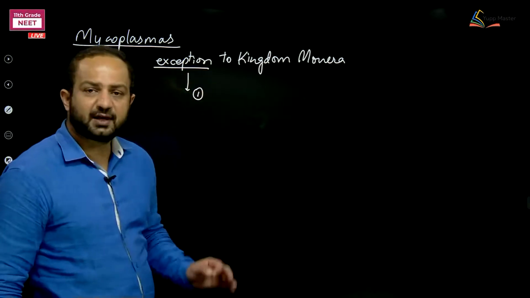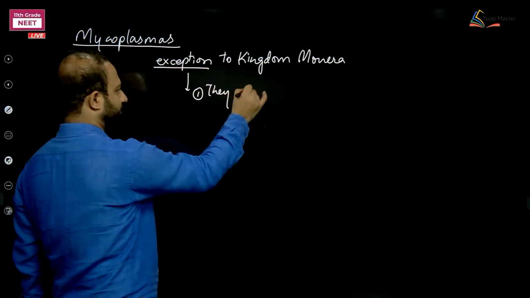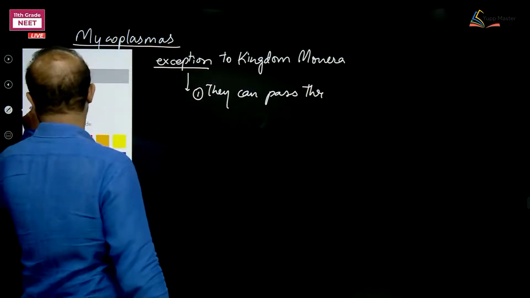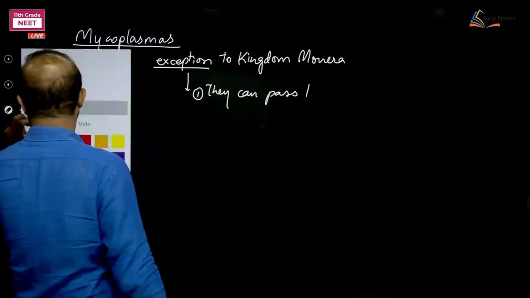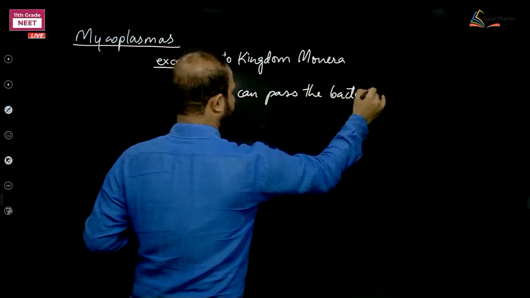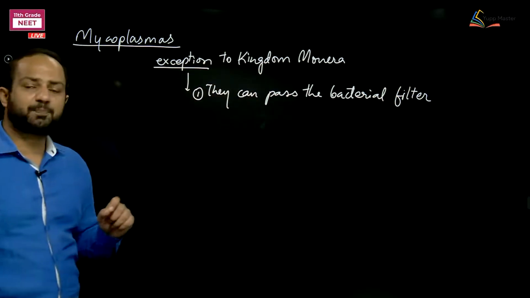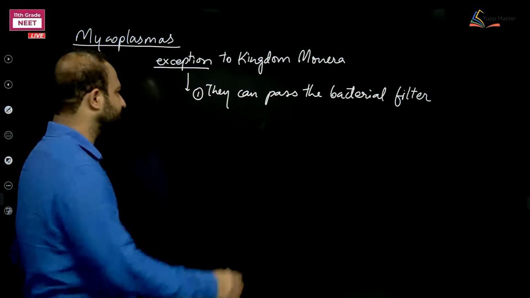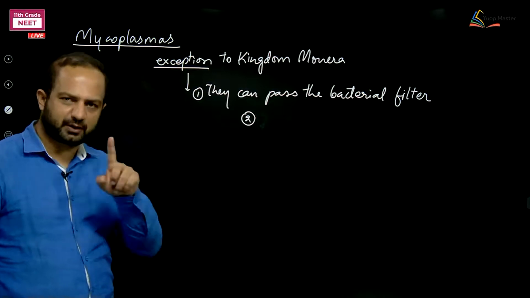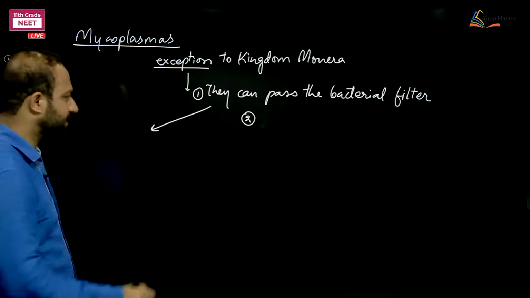First term, they can pass through the bacterial filter. If they can pass the bacterial filter, regarding this, they are behaving as virus.